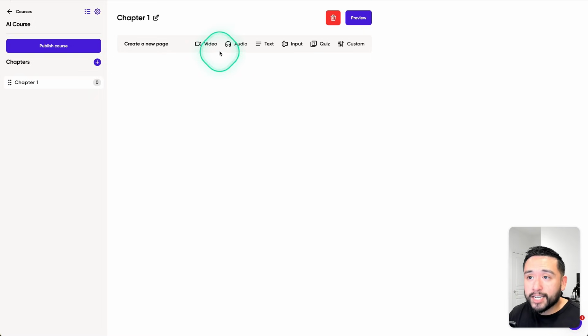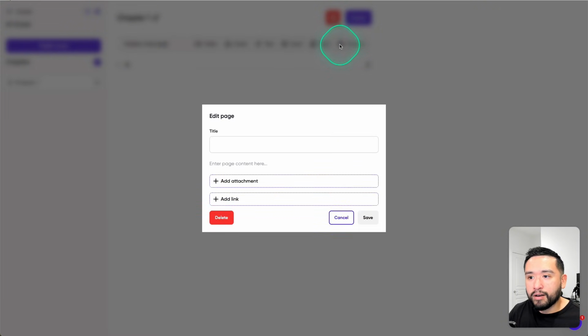And in terms of the content you can add, you can upload a video, audio, text. There's also input, so people can kind of like fill out a form. You can create quizzes or add like a custom type of variable as well. So you can add a title, enter page content. So this is a little quirky. So you can add your content right here, but for some reason, there's no text box. You just kind of need to guess or assume that you can add text here. But what is cool is you can format this however you want to. You can also add an attachment and also a link.